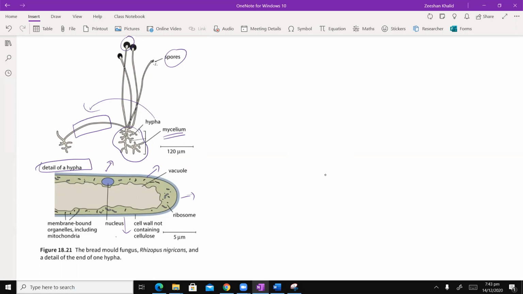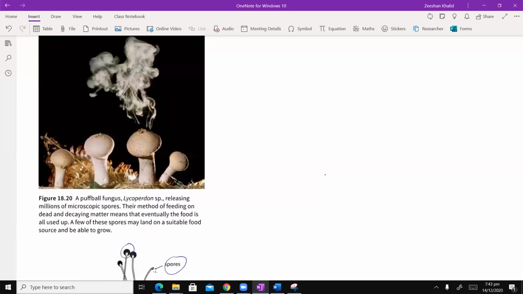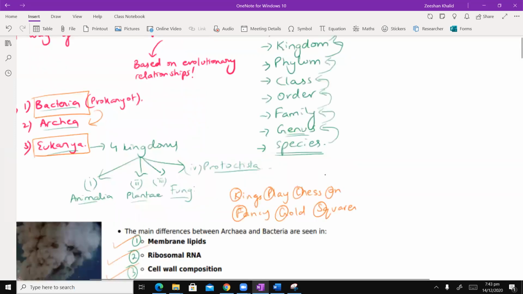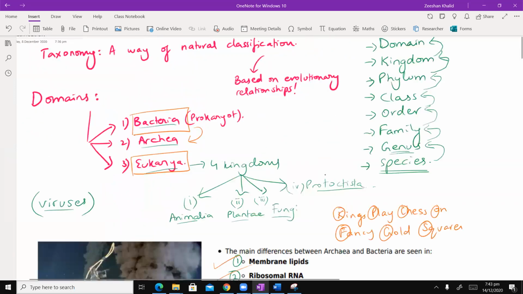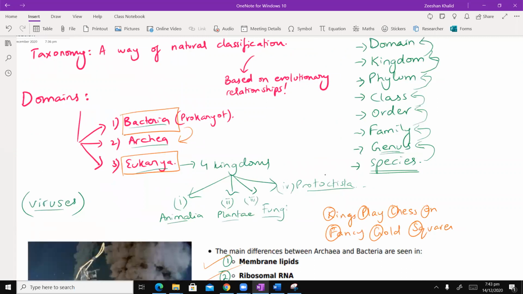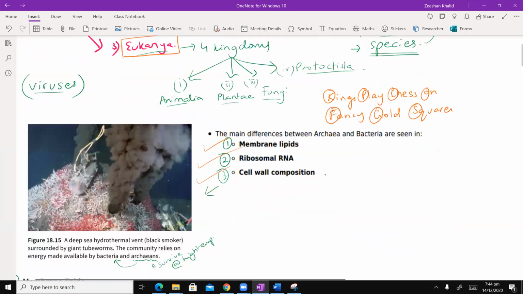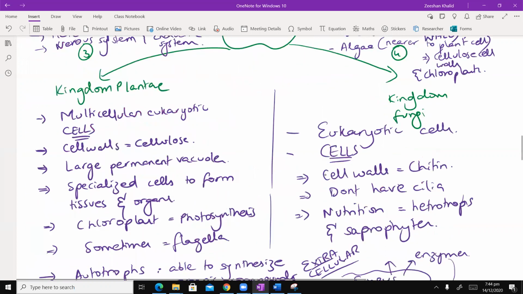Okay. चलिए जी, now basically going back to the big picture, so that is basically the classification. तो हमने detail में देखा है, we saw the points for bacteria, archaea, and eukarya, and then we've seen in detail the classification and the points for eukaryotes. Now the last thing that you need to know about classification is about viruses. Now, why are viruses not included in this domain system? उसकी हम बात करते हैं, लेकिन let's first talk about the very basic features of what a virus is all supposed to be about.